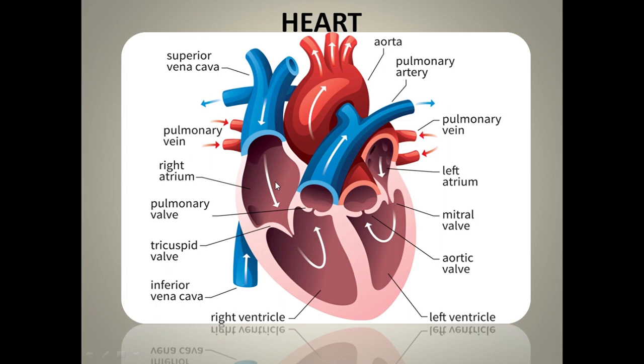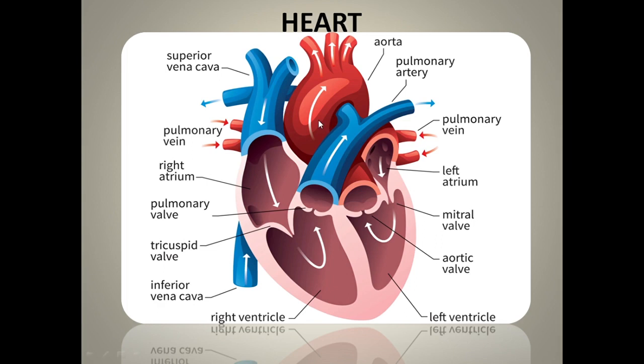We said that our human heart is four chambered. The four chambers are right atrium, right ventricle, left atrium, and left ventricle. Then we have the vena cava, superior and inferior vena cava. Then we have the pulmonary artery, the pulmonary vein, and again we have the artery called the aorta. Aorta is the largest artery in our body.